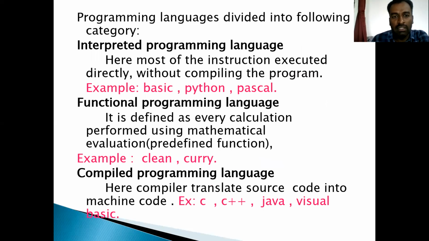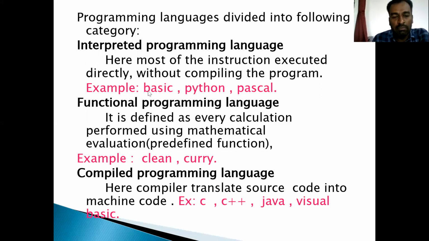So these programming languages are divided into the following categories. The first one, interpreted programming language, functional programming language, compiled programming language. Out of these three, we have different programming languages. The first one is an interpreter. Here, most of the instructions are executed directly without compiling the program. That means when we give the instruction, it is not compiled, but directly interpreted, and we get the output.